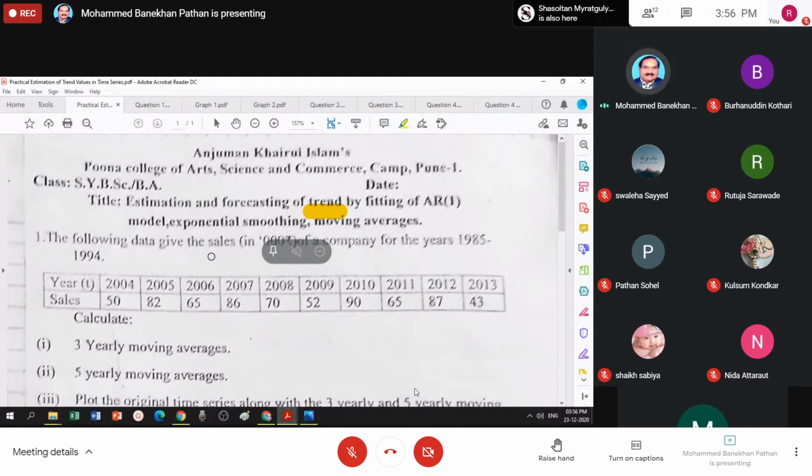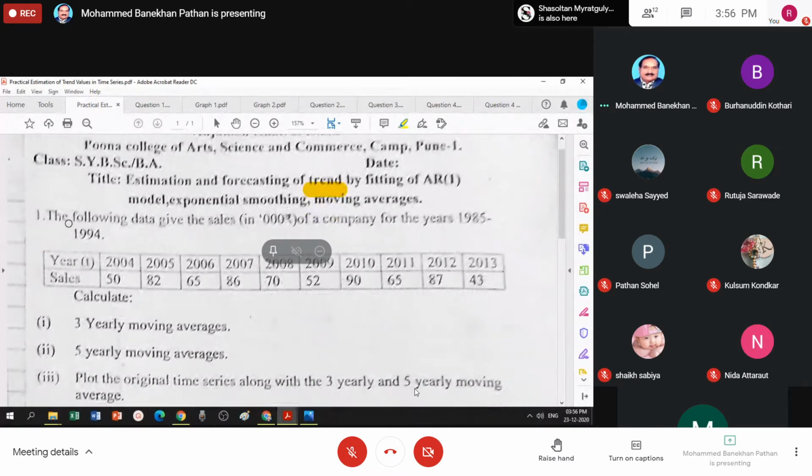The first question: the following data give the sales in thousand rupees of a company for the years 1985 to 1994. The variable under study is sales. Year is given in terms of small t, 2004 till 2013.